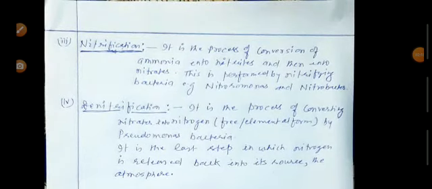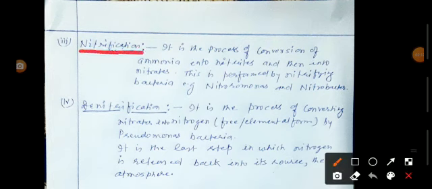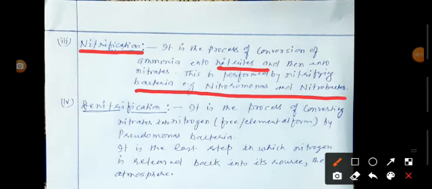Now the third step is nitrification. That is the process of conversion of ammonia into nitrites and then into nitrates. This is performed by nitrifying bacteria, which are Nitrosomonas and Nitrobacter.